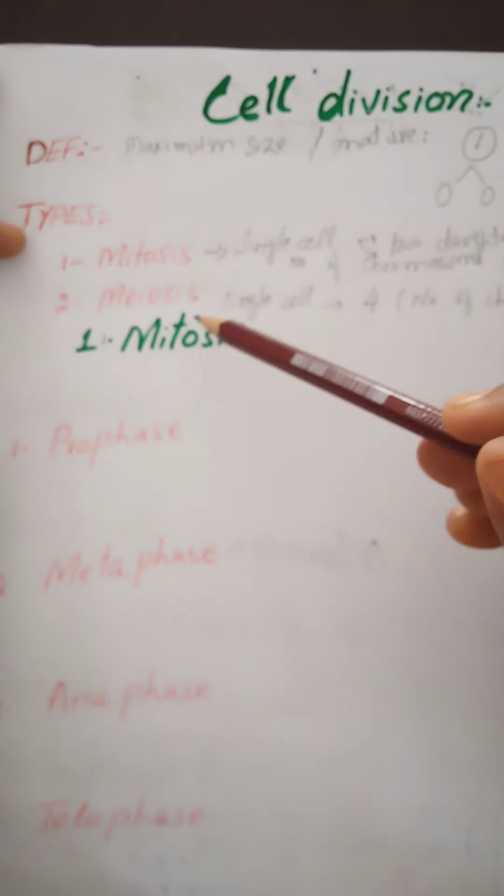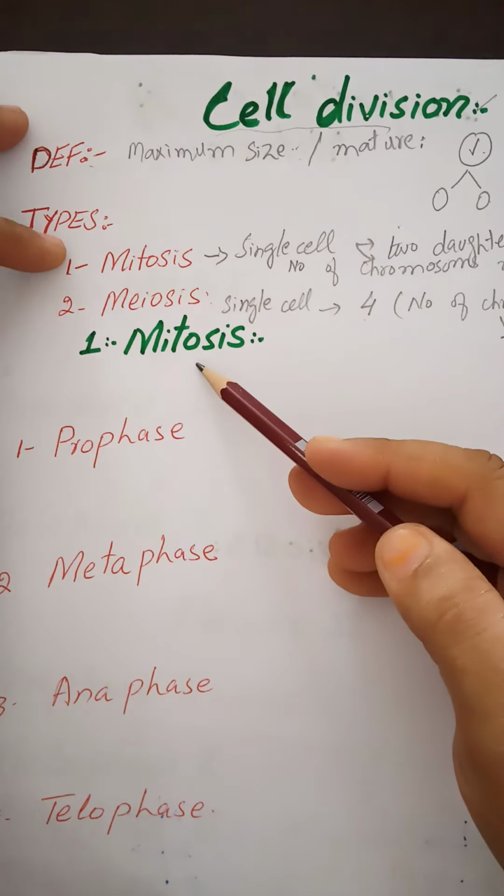Mitosis is a type of cell division in which a parent cell divides into 2 daughter cells with the number of chromosomes remaining the same. While meiosis is a type of cell division in which a single cell divides into 4 daughter cells with the number of chromosomes becoming half. As the number of chromosomes becomes half, meiosis is also known as reduction division. So, let's start with mitosis first of all.